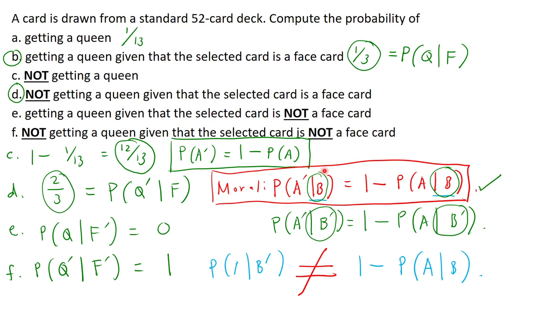Ang pwede mo lang gamitan ng ganitong format, yung 1 minus something, ay dapat parehong given B. Ito ay given B, sa mundo na ito nangyari si B, so dapat ikukumpara lang mo lang din siya sa mundo na nangyari si B. So, ang tanong mo ay A prime hindi mangyayari, A ay hindi mangyayari, 1 minus A ay nangyari. Sa mundo na nangyari si B. Sa mundo na hindi nangyari si B, ganun din. Sa mundo na ito hindi nangyari si B. So, ang probability na hindi mangyayari si A ay 1 minus probability na nangyari si A. Pero ito ay hindi mo pwedeng isulat ng ganon.